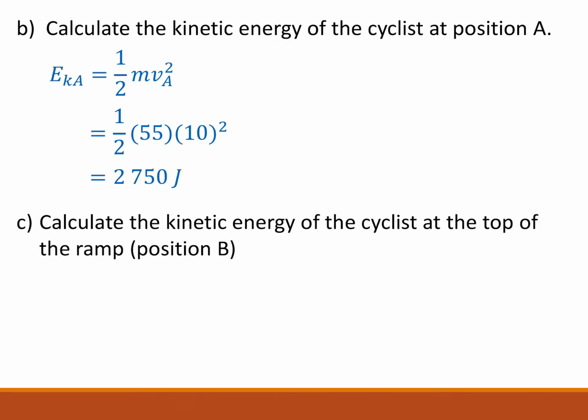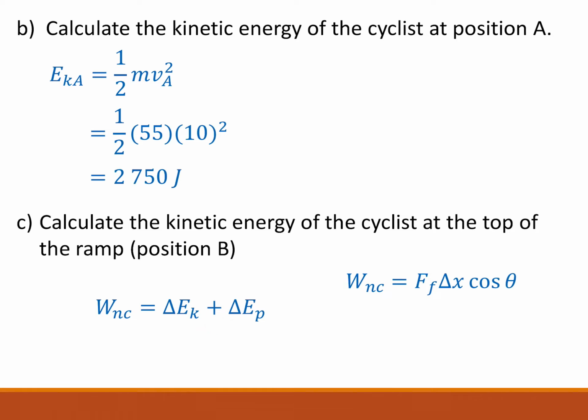Then they want the kinetic energy of the cyclist at the top of the ramp, okay? This, because there's a change in kinetic, you've got to remember that W_NC, I'm not going to use W_net here. The non-conservative force is friction. Friction is doing the work. I know that work done by the non-conservative force is the change in EK plus the change in EP.